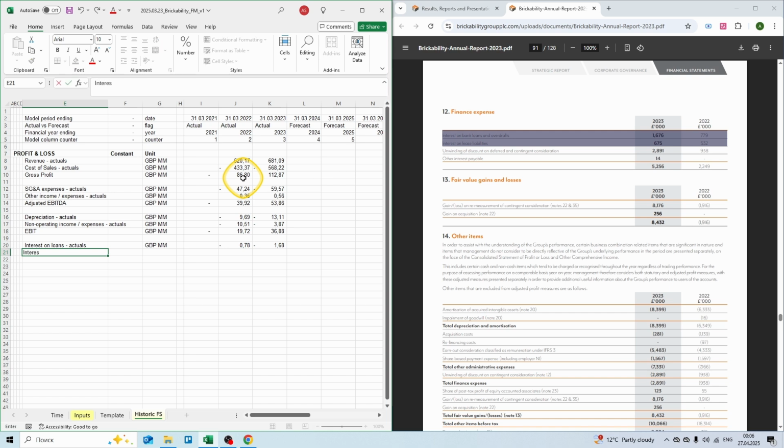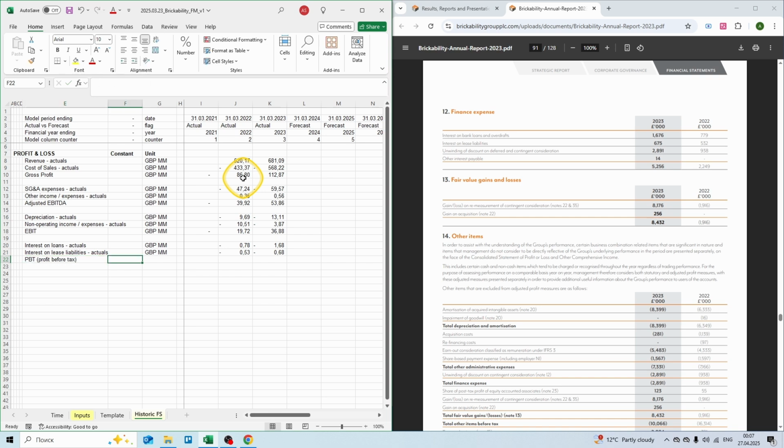And we also have interest on lease liabilities. Our unit is again £1,000,000. For 2022, it was 0.5 million. And for 2023, it was 0.7 million. Forgot to put actuals. And now we have our profit before taxes. Our unit is £1,000,000. And again, we use our sum formula, use shift and arrows to select, use control copy to copy the formula, and shift arrows to select, and control V or enter to paste our formula.